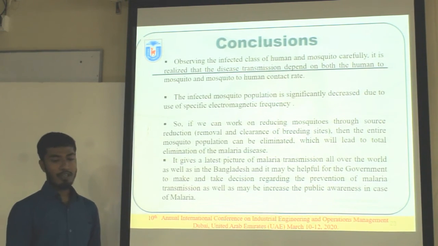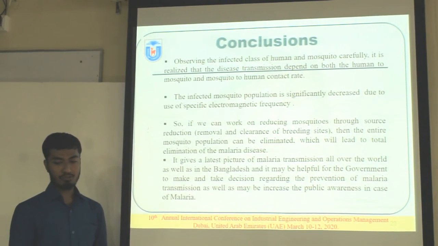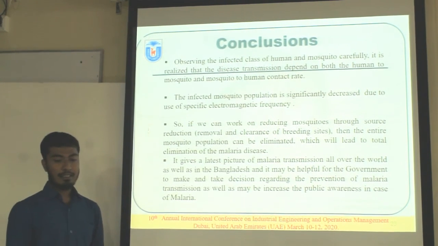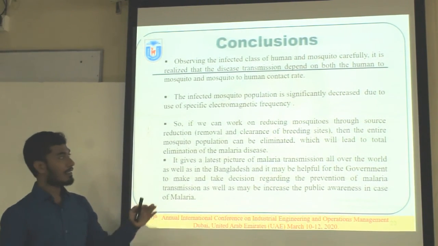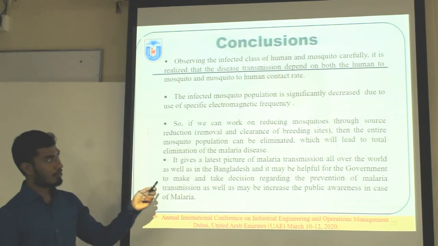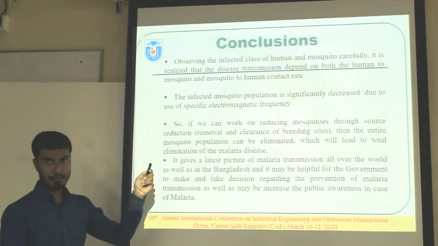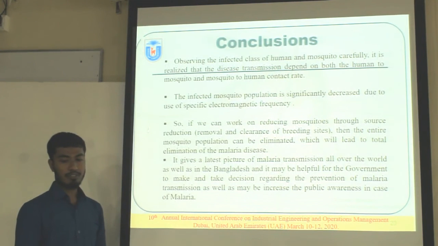This is the conclusion. Observing the infected classes of human and mosquito carefully, it is realized that the disease transmission depends on both human-to-mosquito and mosquito-to-human contact. That is shown in the transmission diagram. This is alpha 4 and alpha 5, the two important parameters.